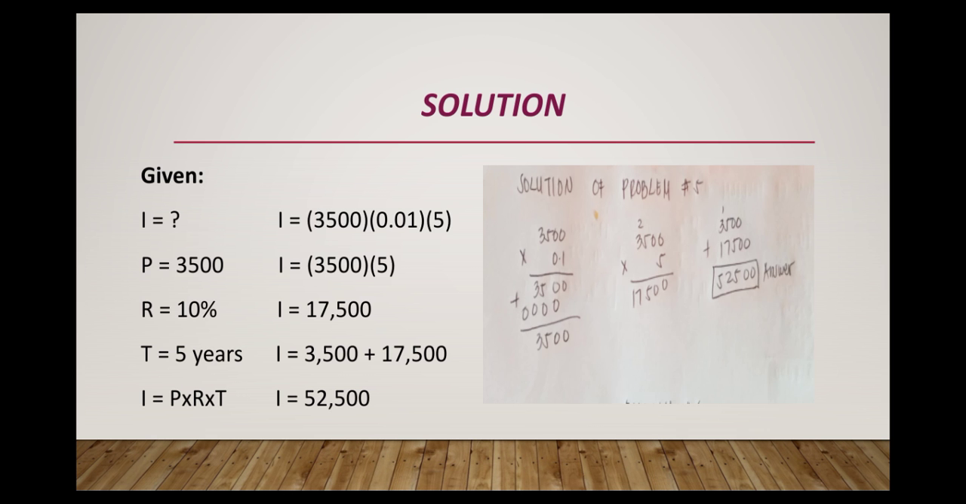I equals 3,500 times 0.01 times 5. I equals 3,500 times 5. I equals 17,500. I equals 3,500 plus 17,500. And the answer is 52,500.